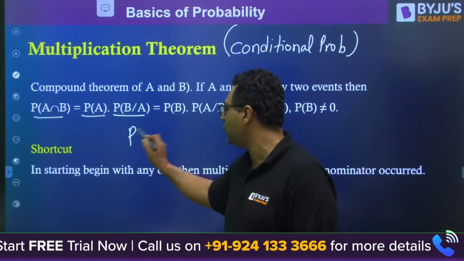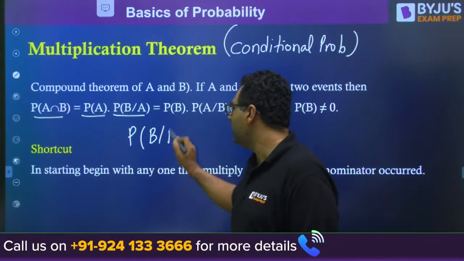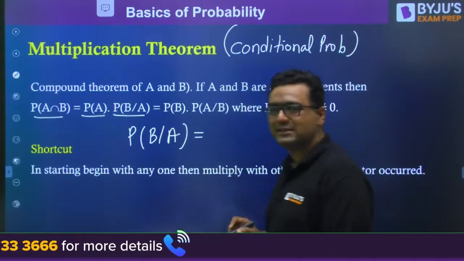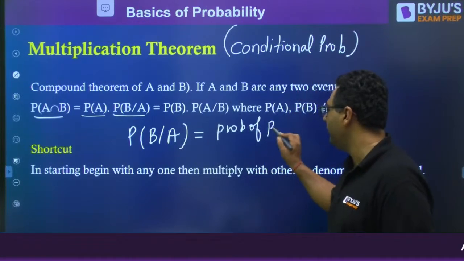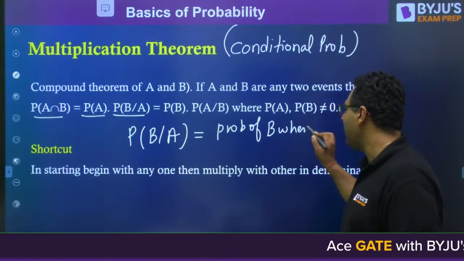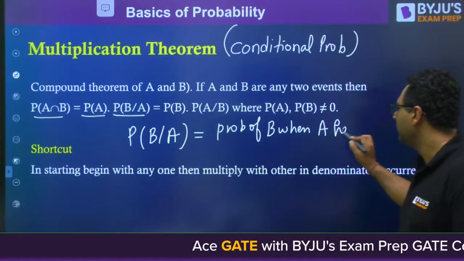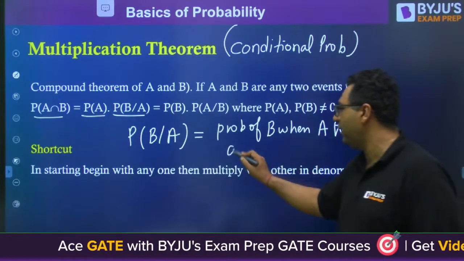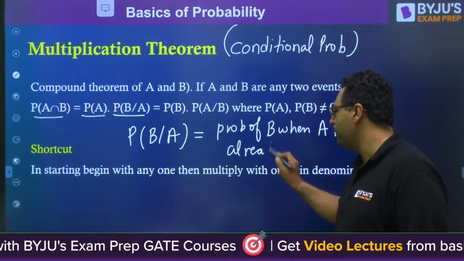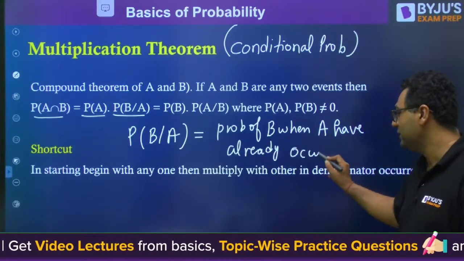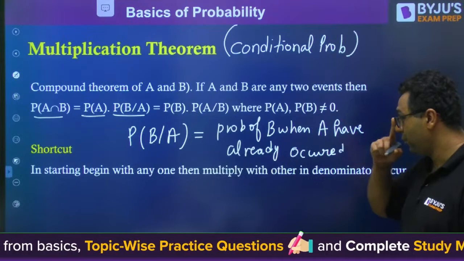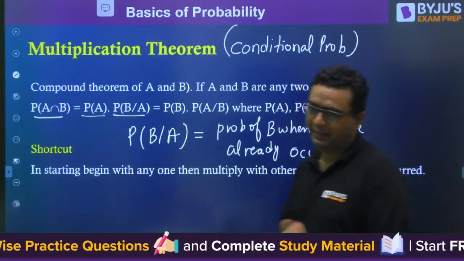What is probability of B by A? Probability of B by A is written as probability of B when A has already occurred. आपको B की probability बतानी है जब already A हो चुका है. So this is shown as probability of B by A.